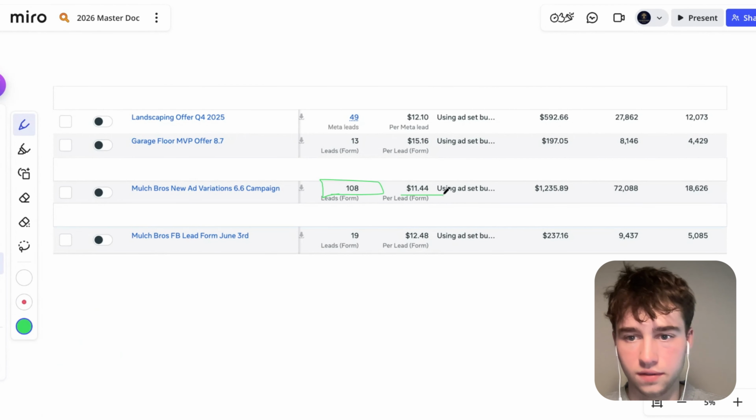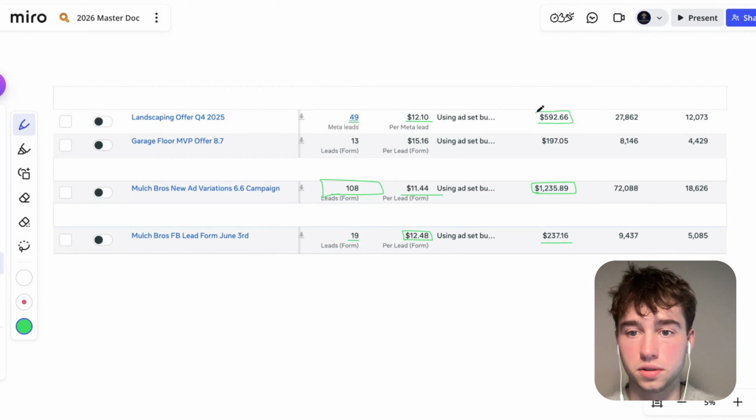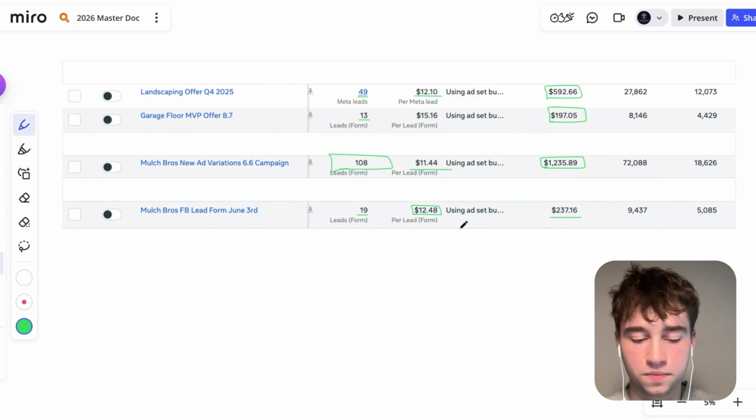108 leads, $11 spent this much. Revenue we got from that in jobs was really high. $12 a lead, $200. We got 49 leads. 49 leads here at $12 a lead for a total of $500 in ad spend. Like, we were ripping, bro. So this is why we're putting all this proof out here. We were absolutely printing. This was a higher ticket offer with the garage floors we were doing as well.